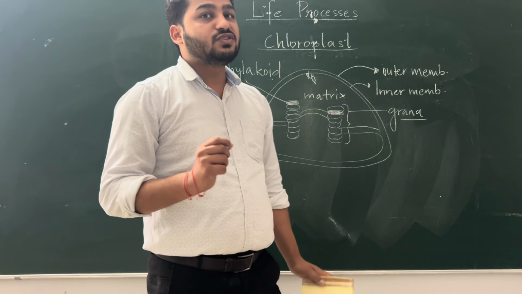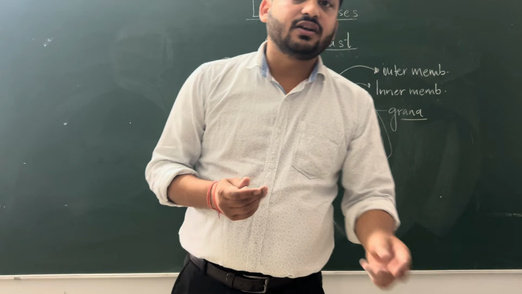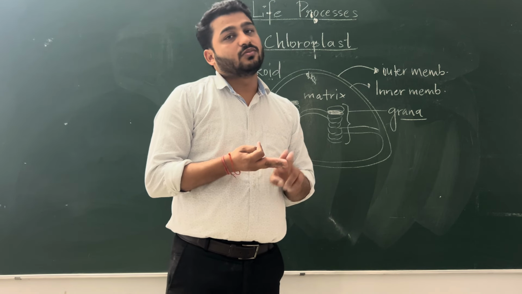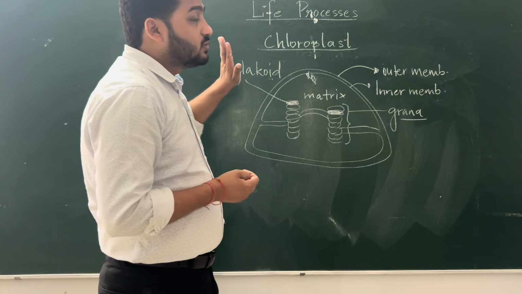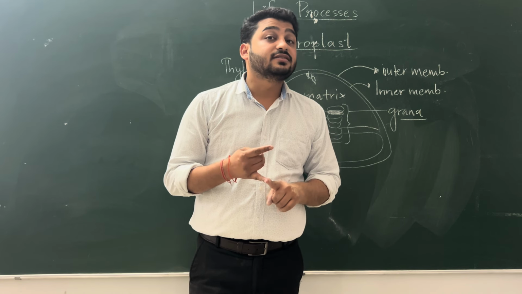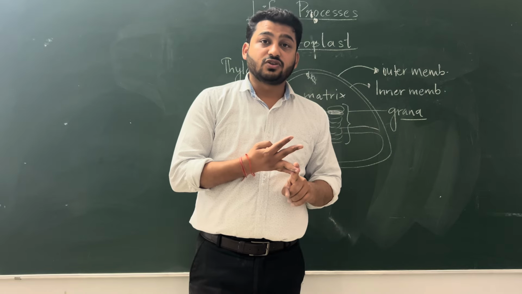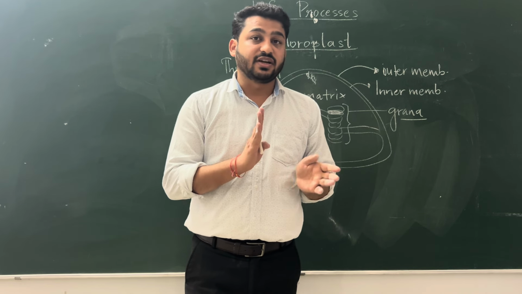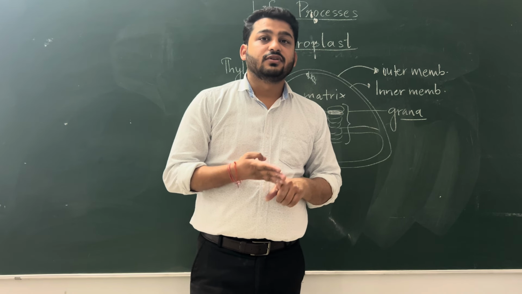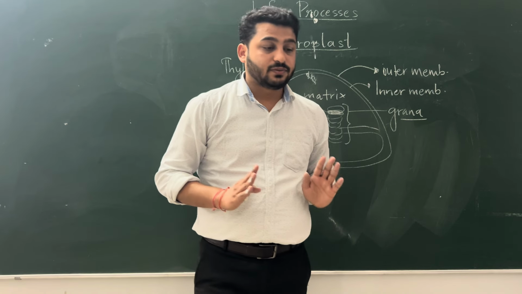So where does this photosynthesis occur? You know there are three steps that have to be done by the plants for photosynthesis. So what are those three? Just a reminder again: capturing of light, then conversion of this light energy into chemical energy and splitting of water, and third is reduction of carbon dioxide to glucose.